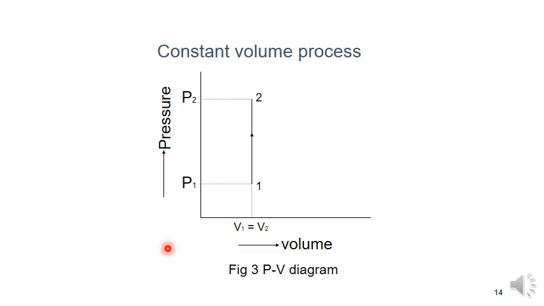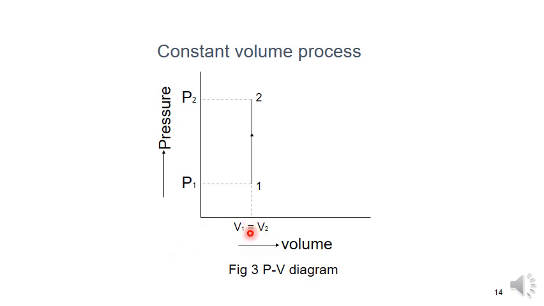The constant volume process is also called an isochoric process. In this process we keep the volume constant throughout. As the temperature and the pressure go on increasing, the volume does not change, and the work done is equal to zero. There is no volume change; here V1 is equal to V2.